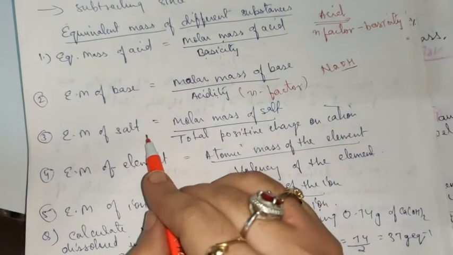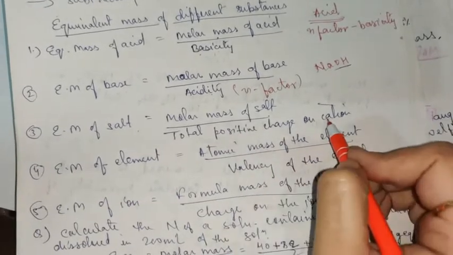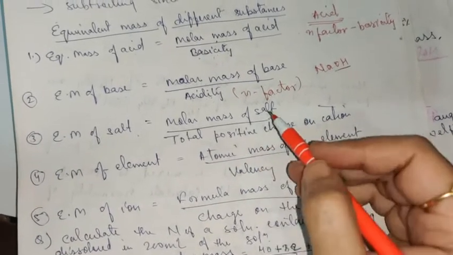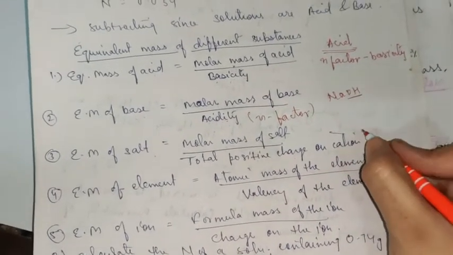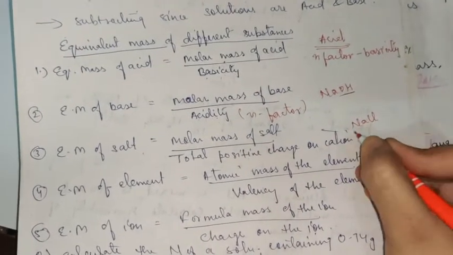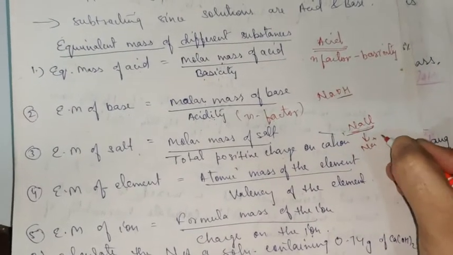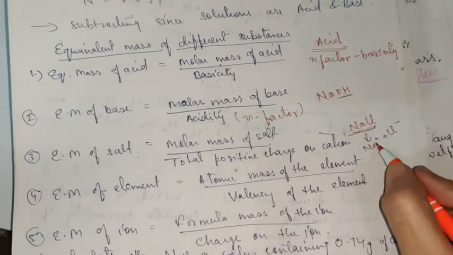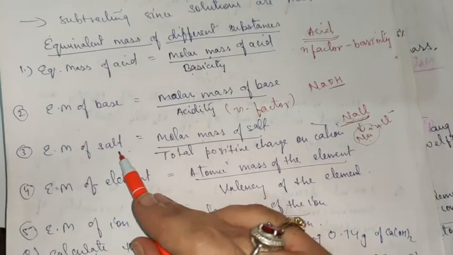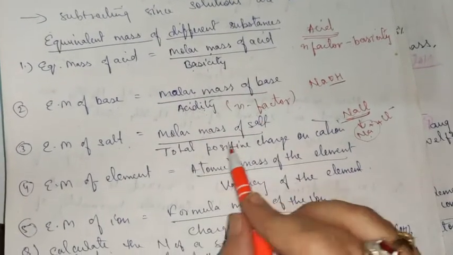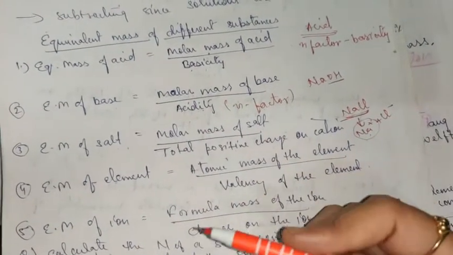Equivalent mass of salt will be equal to total mass of salt upon total positive charge on the cation. Suppose I take an example of a salt, that is NaCl. NaCl is a common salt. When you dissociate it, you will get Na+ and Cl-. Now what is the total charge on the cation? It is +1. So equivalent mass of salt will be equal to total mass of salt upon total positive charge on cation, which will be equal to 1. These are the methods of finding the equivalent mass.